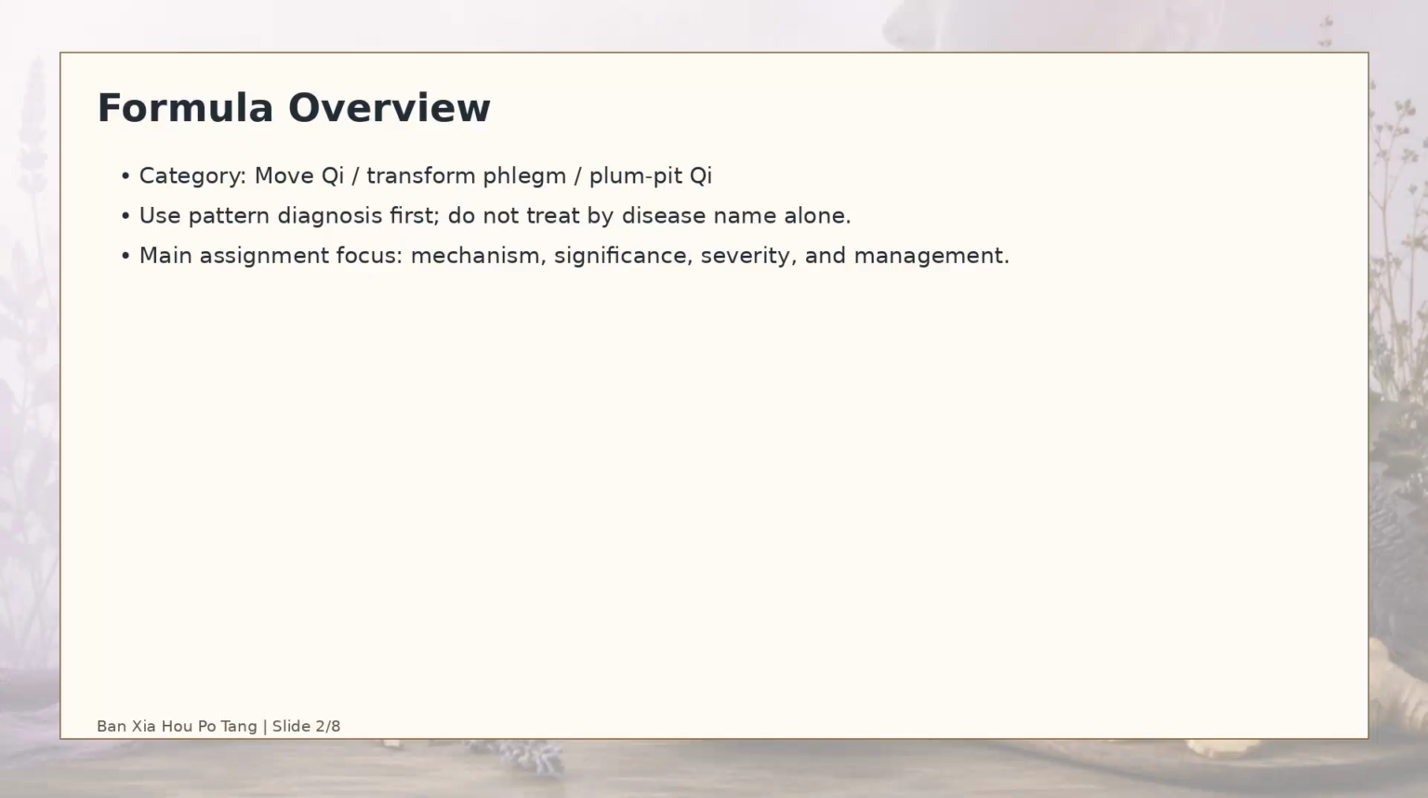Traditional use. Xia Hou Po Tang belongs to the category of move qi, transform phlegm, or plum pit qi. The formula is selected by pattern, not just by disease name. In this presentation, the goal is not to prove that herbs replace medication. The goal is to show how a practitioner thinks about benefit, risk, and communication with the patient's physician.